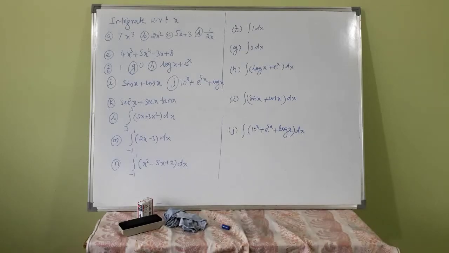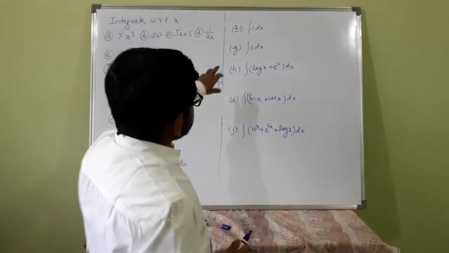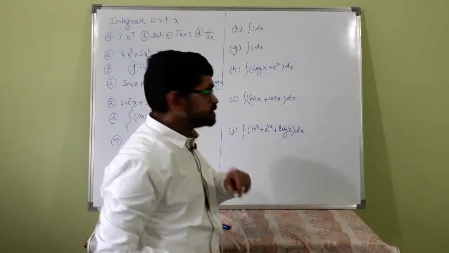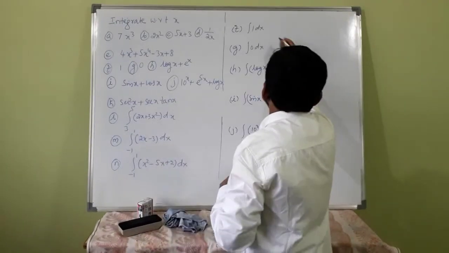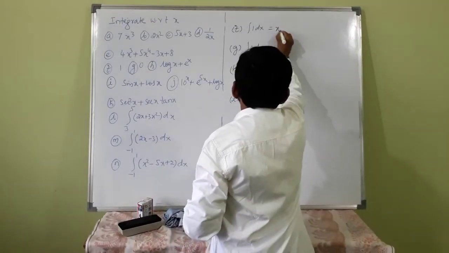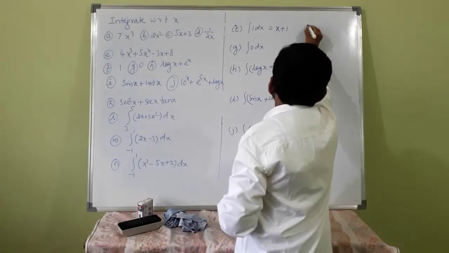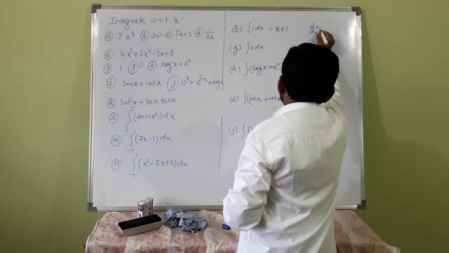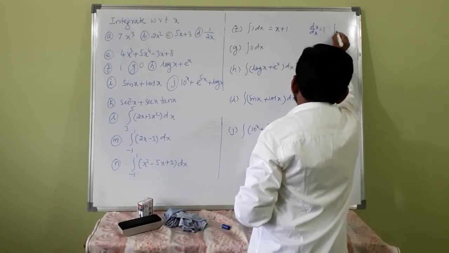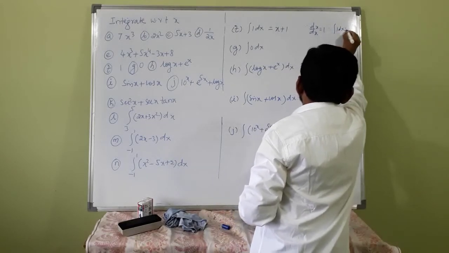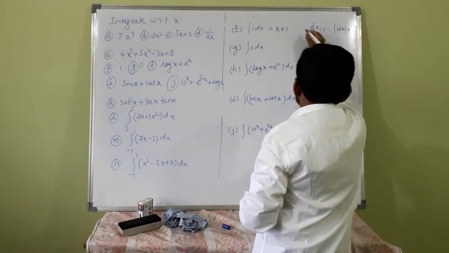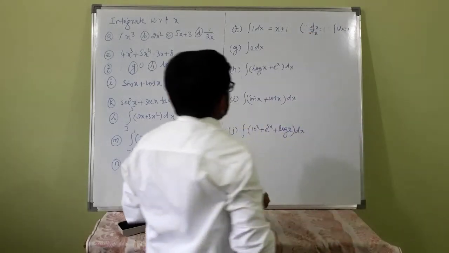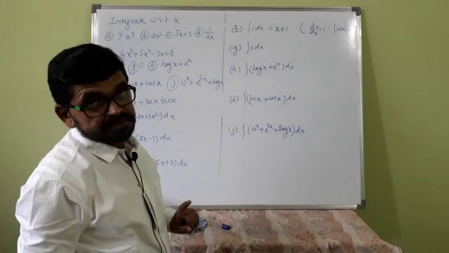See, sixth one is integration of 1 dx. Just now you saw that integration of 1 dx is x plus c, because d by dx of x is 1. Therefore, integration of 1 dx is x plus c. Okay. Integration of 0 dx.